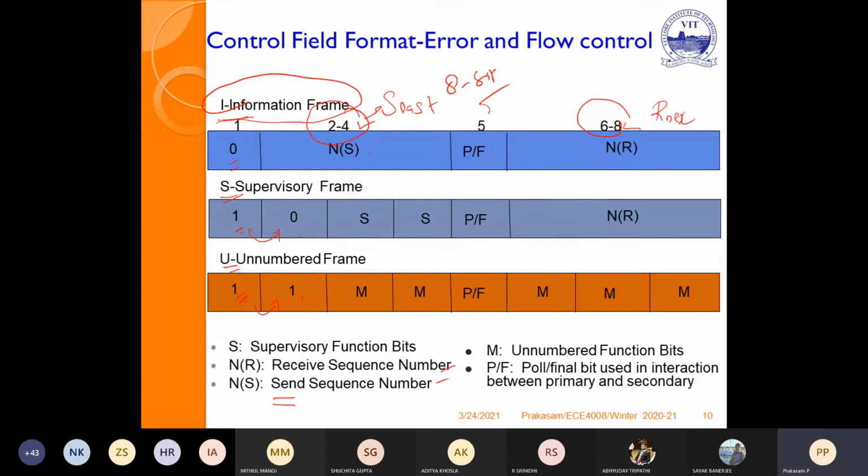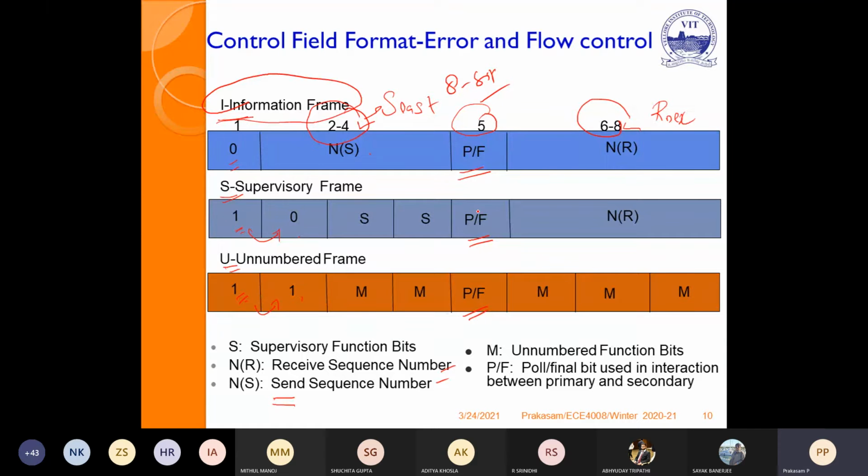Then this 5th bit is used to represent whether it is a poll or final, because it works purely based on the command and response mode. So we have to send commands. For example, I am ready to receive the information from you. That means polling. I am ready to receive, you can send the information. That is nothing but polling. We are polling the users to get the information.